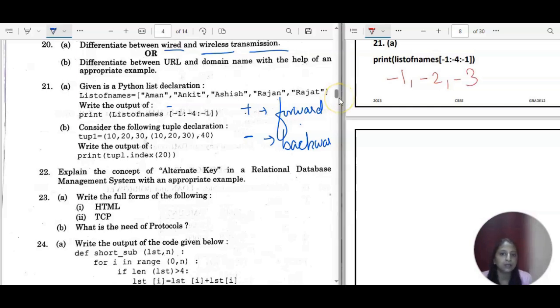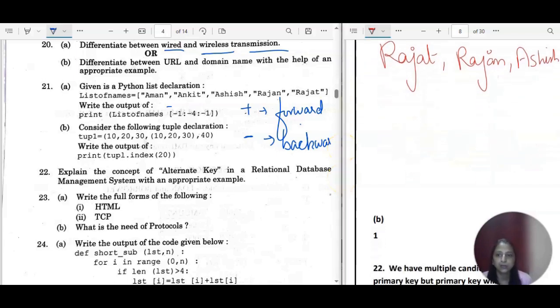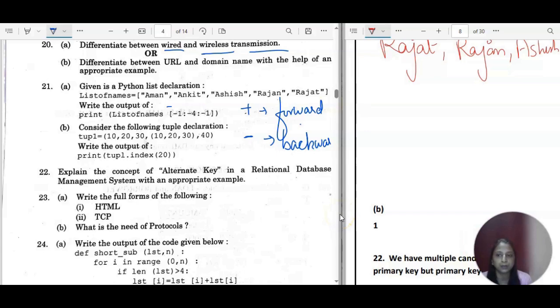Okay. And then we have -1 every time. So -1 plus -1 is -2, then -2 minus 1 is -3. Okay. So well, it is going to display the answer from this side, and the answer will be Rajat. This is at position -1. Then Rajan and then Ashish. Okay. So that's the answer for question number 21, A part. Now if you will go for the B part of it, we have a tuple here, tuple 1.